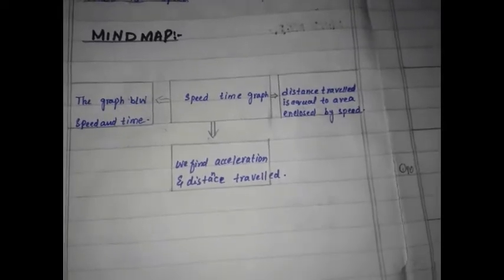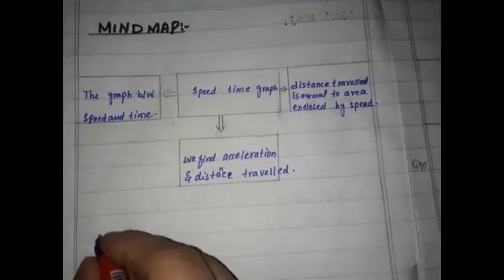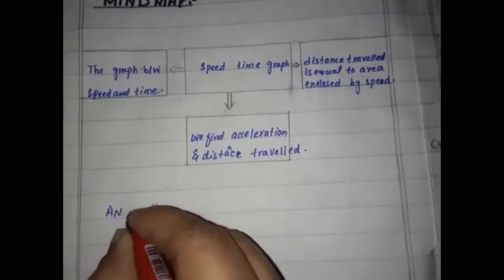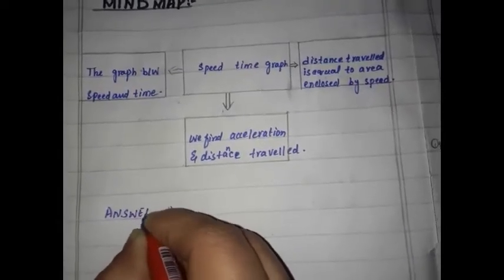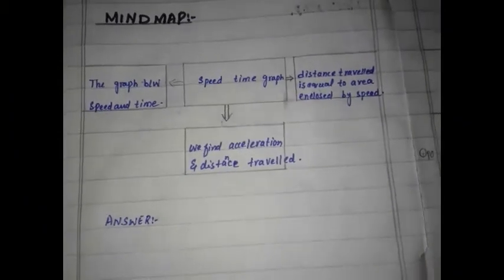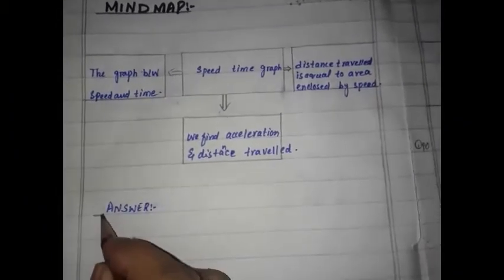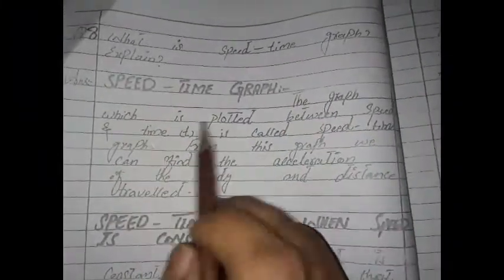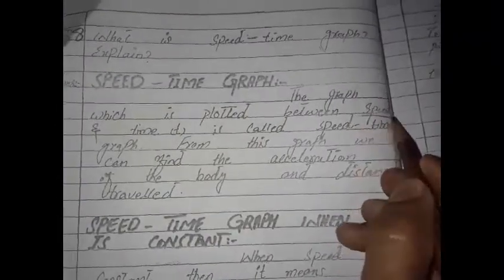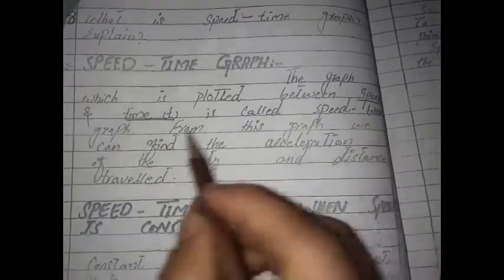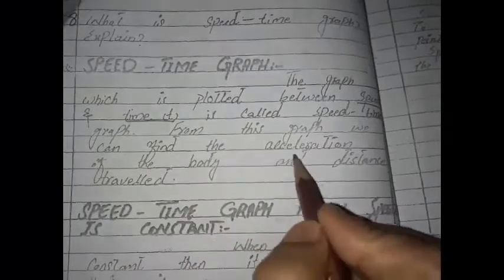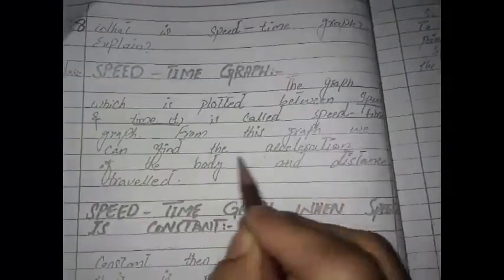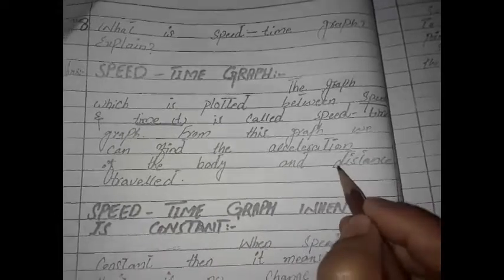Now coming towards the answer, give the heading of answer in capital letter, underline it. Now coming towards the answer, speed time graph heading. The graph which is plotted between speed and time is called speed time graph. From this graph we can find acceleration of the body and distance traveled.